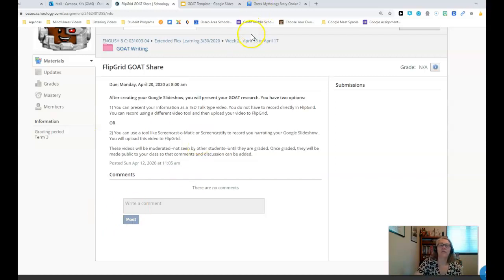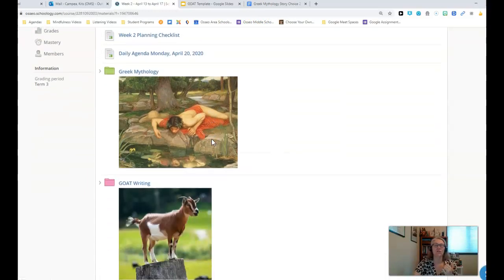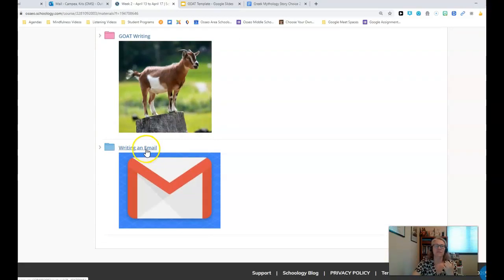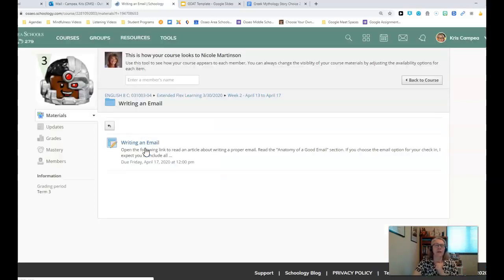So when we go back into the main folder, the last thing that I want to show you is this writing an email folder. And this has been the one thing, it was in the work that we did for the optional learning. It was in the folder for last week when we were in school, and it's back again because we're going to be using this throughout our distance learning work.